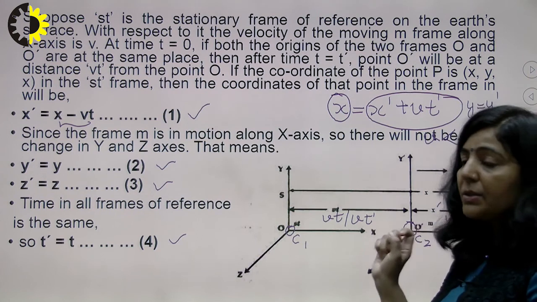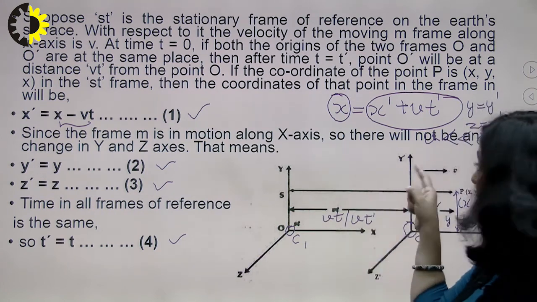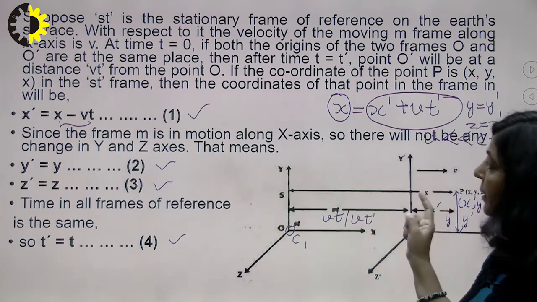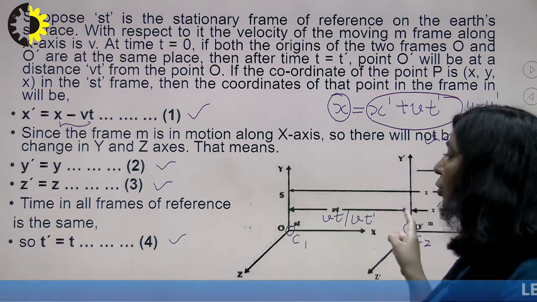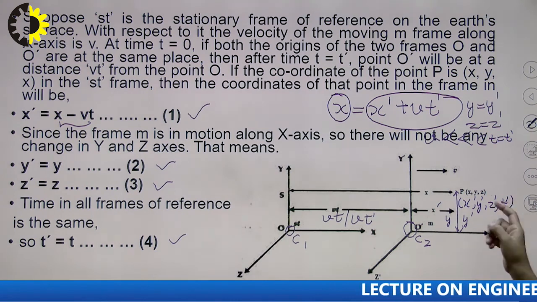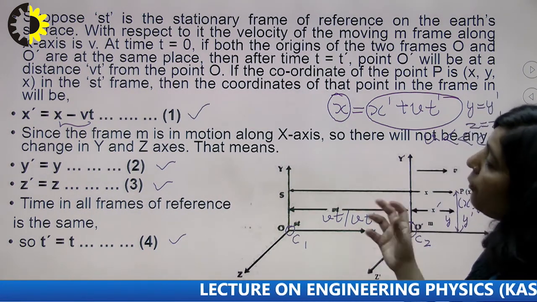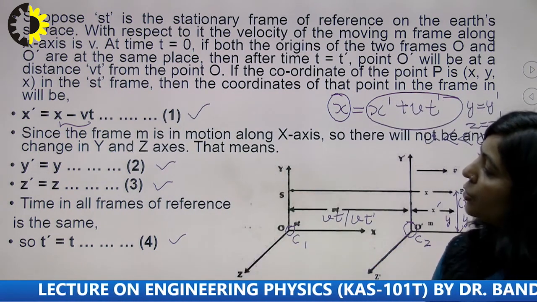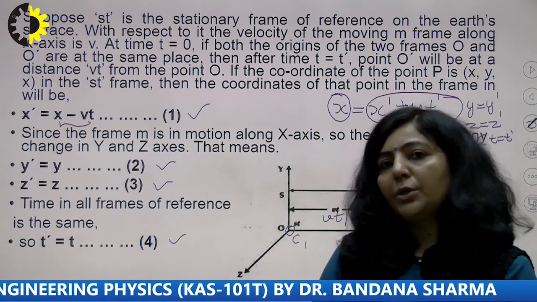S is at rest and S dash is moving with constant velocity with respect to S. If it is moving with constant velocity, then it is also an inertial frame. Then the same particle, the same object, is described with respect to both observers, so you have two different sets of coordinates. Then you transform the coordinates of one inertial frame in terms of the coordinates of the other. So these four equations are your Galilean transformation equations.